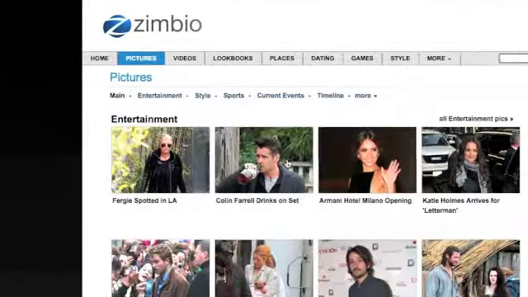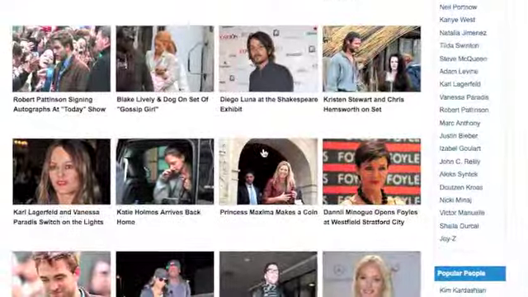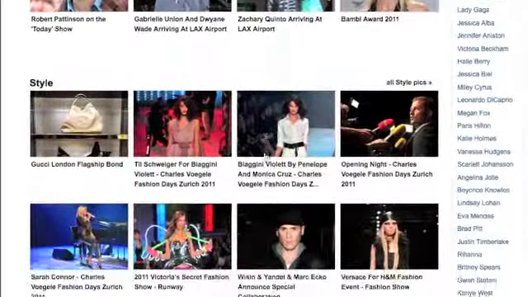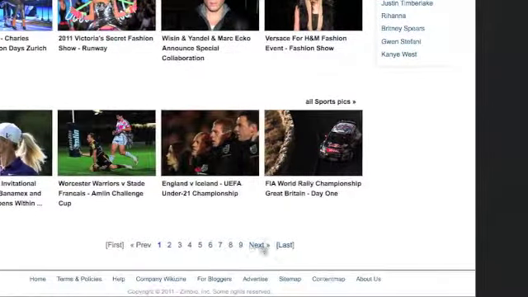If you click Pictures on the main navigation bar, you'll see all the freshest photos of the day. Zimbio.com gets hundreds of photo albums every day. We've got all the latest celebrity snapshots, runway photos, and even sports pictures from all over the world.